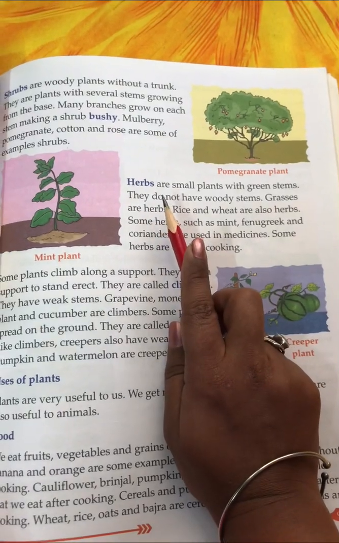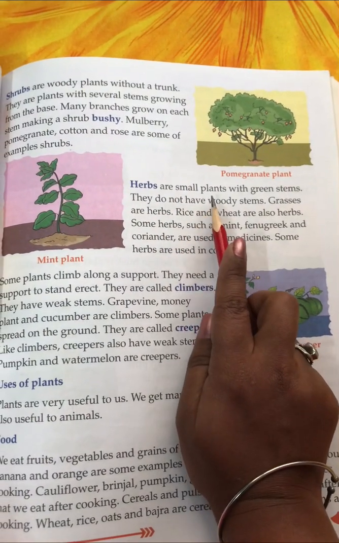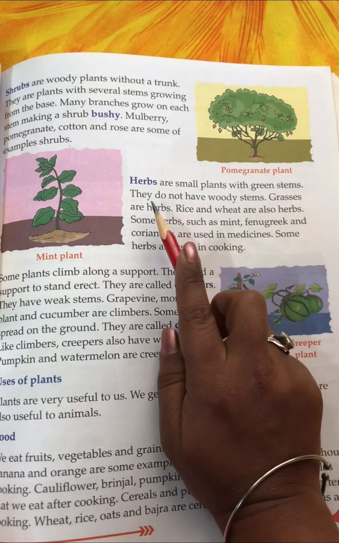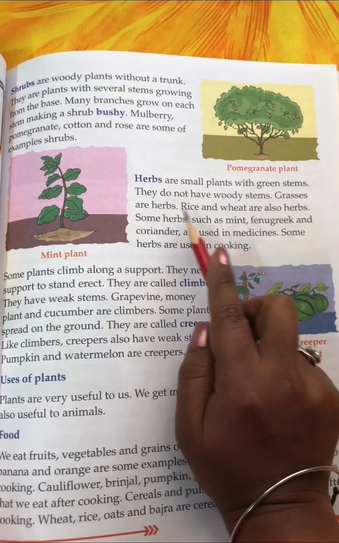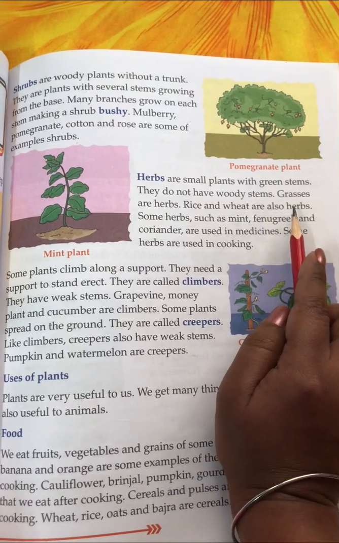Next is herbs. Herbs are small plants with a green stem. They do not have woody stems. They are not like trees and shrubs. They have very thin branches. Grasses are herbs, the plants that we see on the ground. Rice and wheat are also herbs.